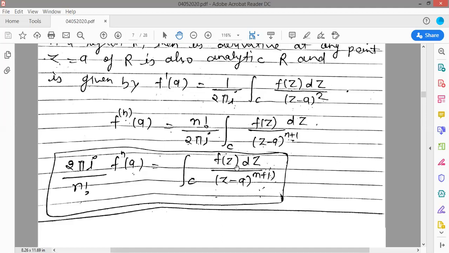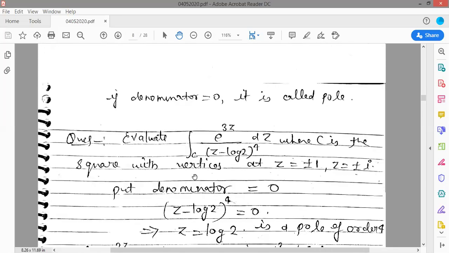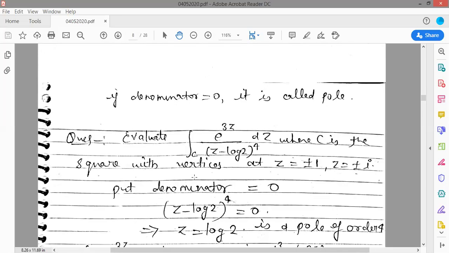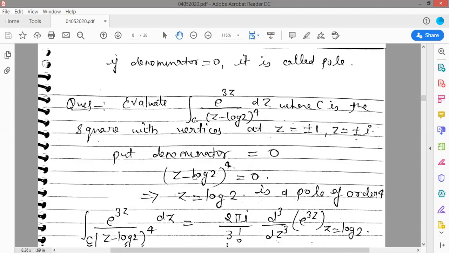So we need only this integral value. So 2 pi i upon n factorial times the nth derivative of the function is equal to integration over C of f(z) dz upon (z minus a) to the power n plus 1. This is your nth derivative, and this is called the Cauchy integral theorem for the nth derivative. So we know that if the denominator is 0, then it is called a pole, and that point is called a singular point.